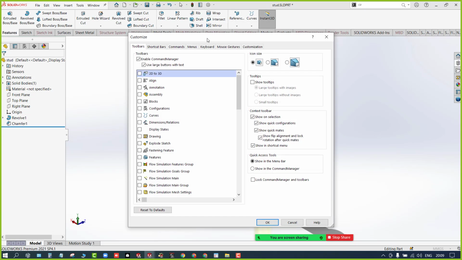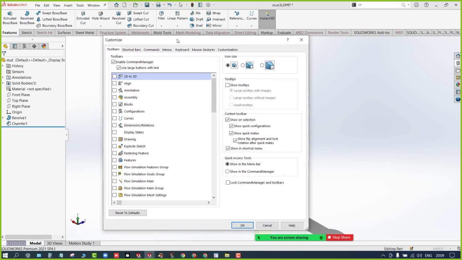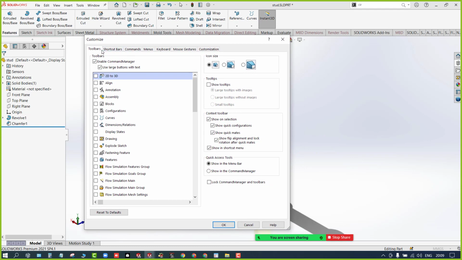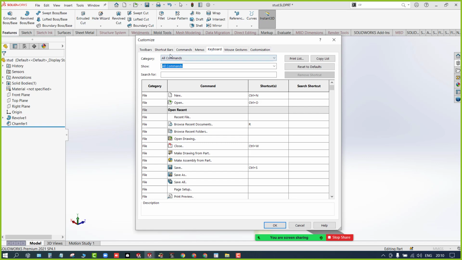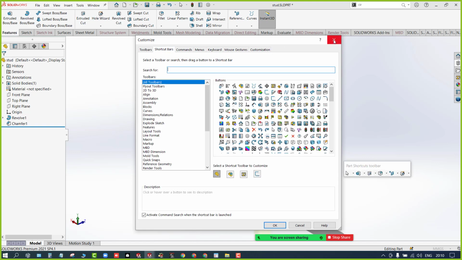Now in the customization, you have lots of things to learn, but right now I am not going to take you through all the steps. In the next session I'm going to explain. It's going to take hardly 20 minutes to deal with all these steps. Here I'm just going to showcase how to set the mouse gestures and the keyboard shortcuts. So right now it is not needed.